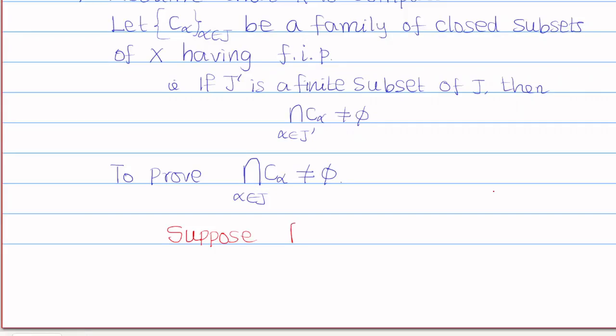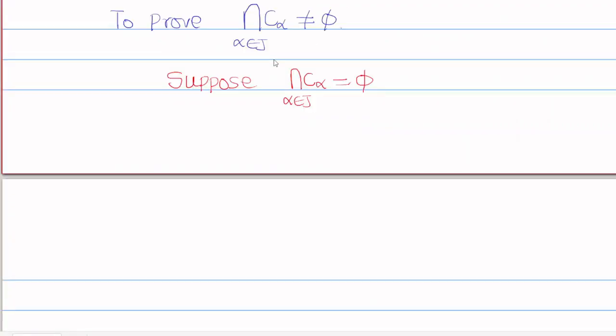Suppose this intersection of all C alpha, where alpha belongs to J, is equal to empty. Then we are going to get a contradiction. We'll take the next page. So let us take this as the empty set, then we take the complement on both sides.